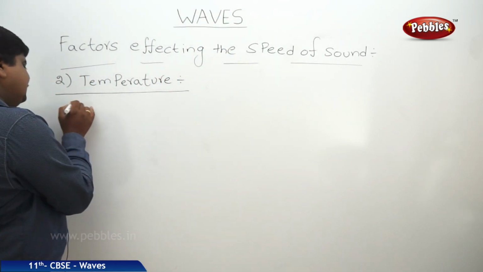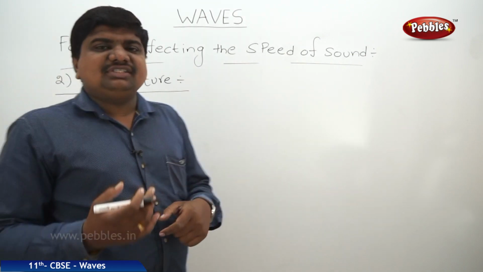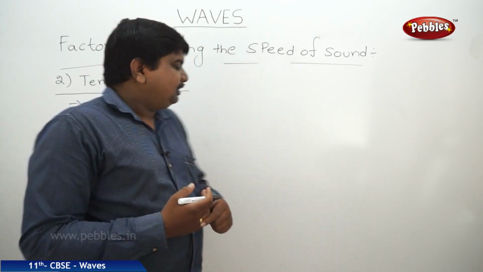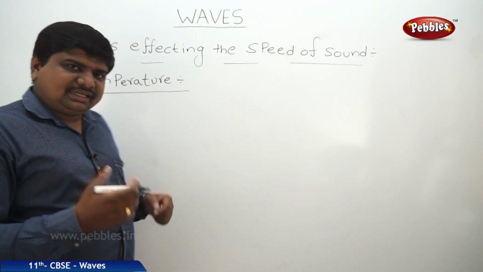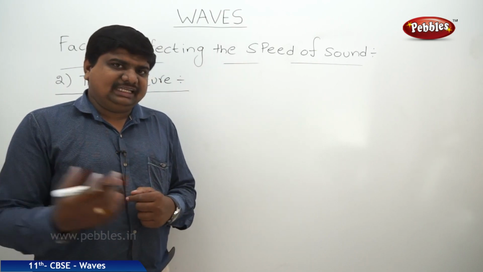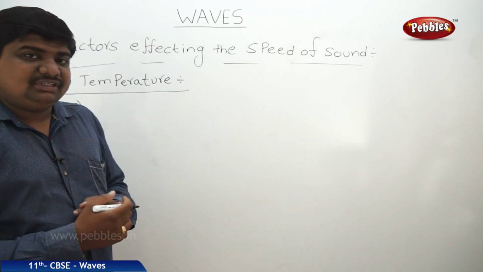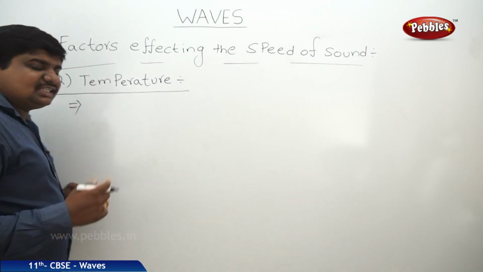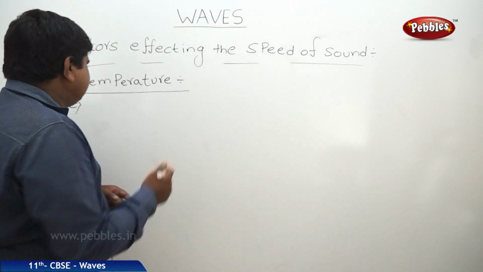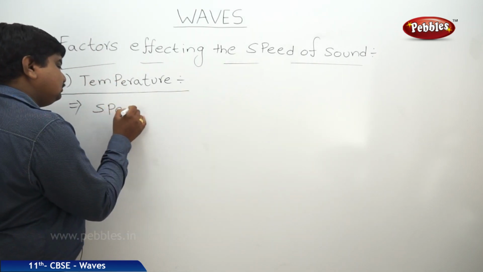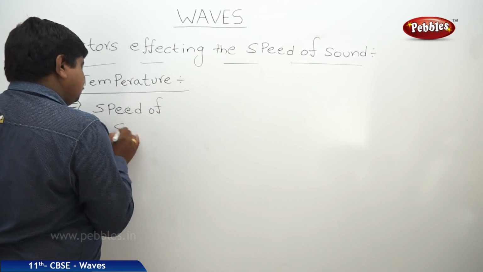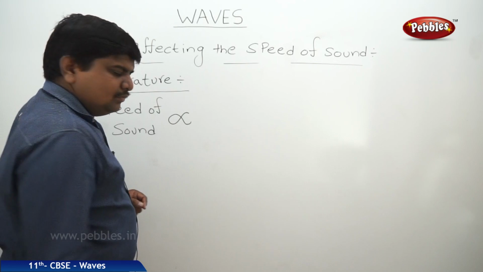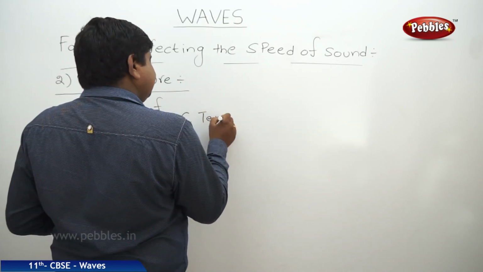Due to the different experiments done to observe the propagation of sound through different media, it was found that if temperature increases by 1 degree Celsius, there is a change in the speed of the wave by 0.61 meters per second. That means speed of sound is directly proportional to temperature.